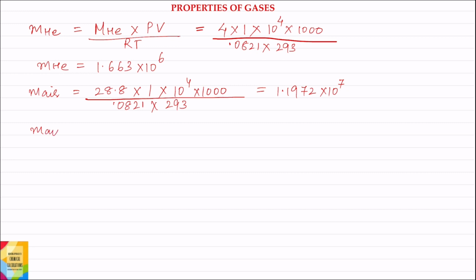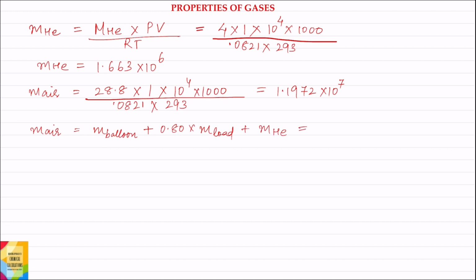Mass of displaced air at height h will be equal to mass of balloon plus, at height h the mass of load is 80% of the mass of load at ground level. So it will be 0.80 into mass of load at ground level plus mass of helium.